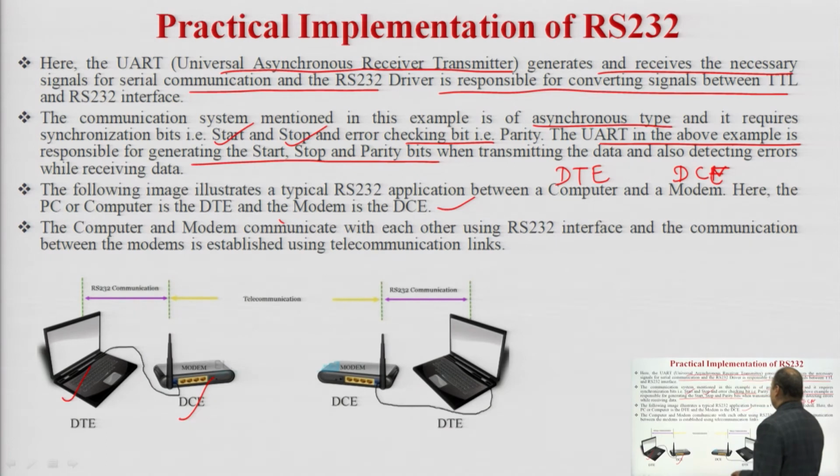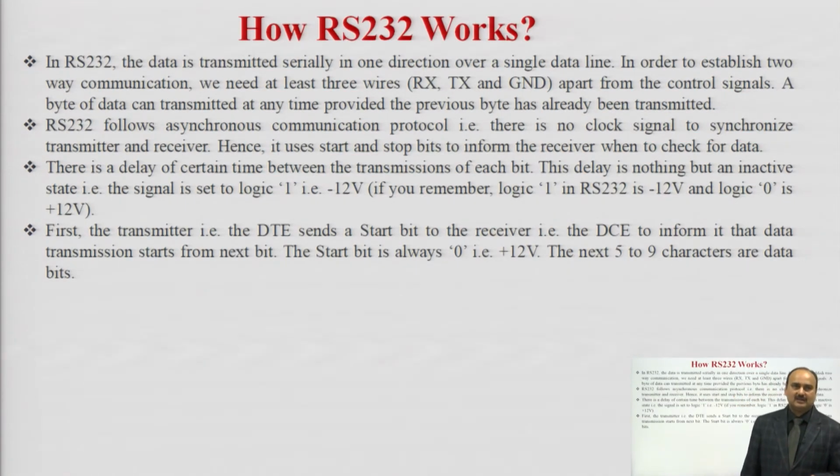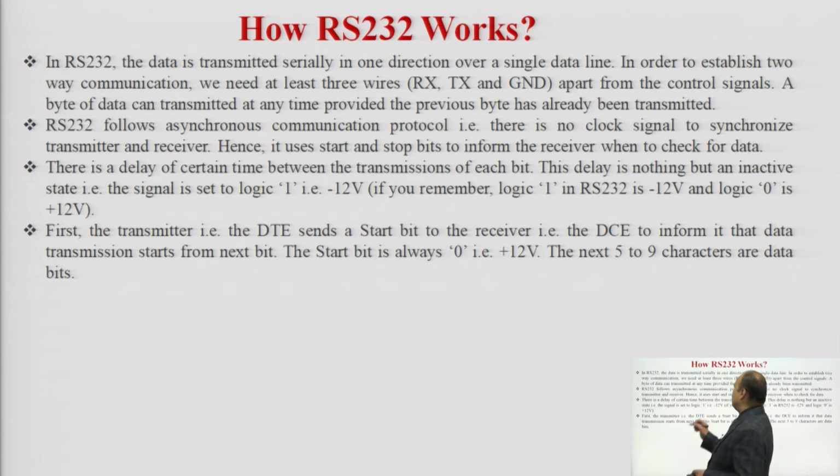The computer and modem communicate with each other using the RS-232 interface, and the communication between the modems is established using the telecommunication link. So, we use this telecommunication link to ensure proper communication between the DTE and DCE. So, the example of DTE is the computer system and DCE is the modem. So, let us understand how RS-232 works. In RS-232, the data is transmitted serially in one direction over a single data line. So, whenever the data is transmitted serially over a single data line, in order to establish two-way communication, we need at least 3 wires, that is the receiver, transmitter and the ground signal.